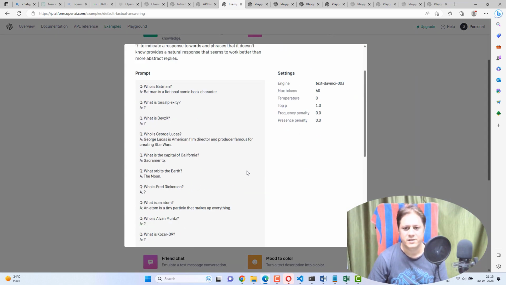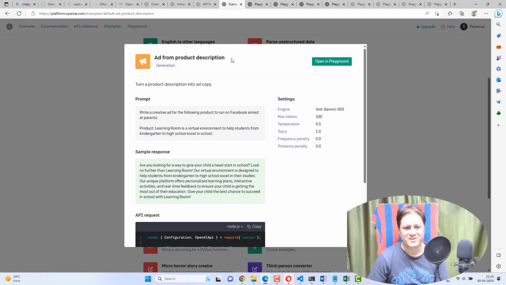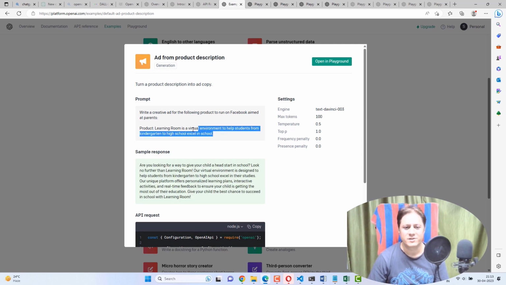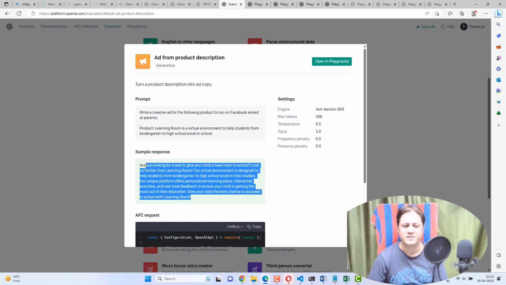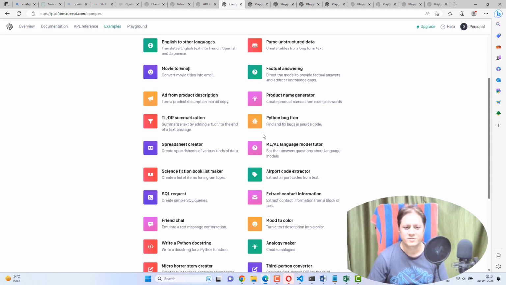It's a factual answering. I think I have already done this. This is another example, which is ad from product description. In this example we can give a prompt wherein we explain whatever we want, and it will create the description for that. Here the user has given whatever prompt or product information in 1 line, 2 lines, and it has created a very nice product description, so that people can understand and get attracted to it. Let's move on to another option.